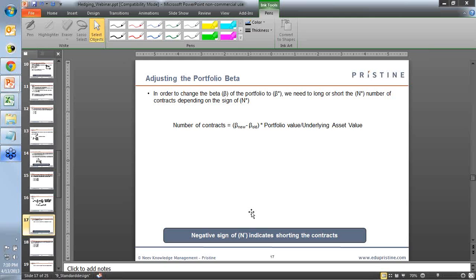So again, we have the formula here, that is the number of contracts. Number of contracts is given by the beta new, the new beta that you want, minus the old beta that you had, into the portfolio value that you own, divided by the underlying asset, that is the value of one future contract that you wish to hedge with. Okay. So again, the negative sign indicates shorting of contracts.